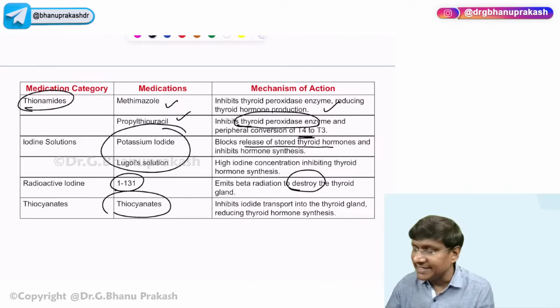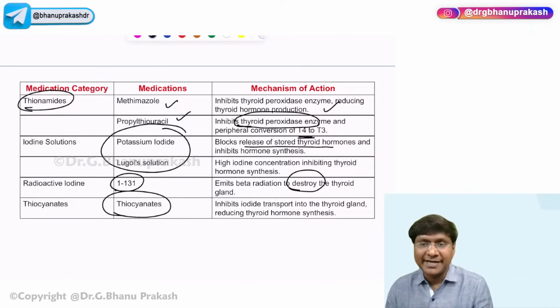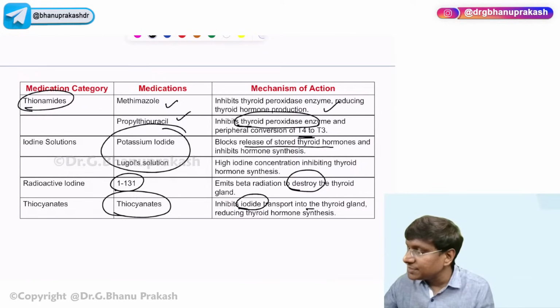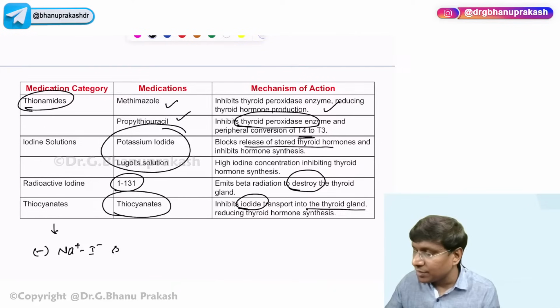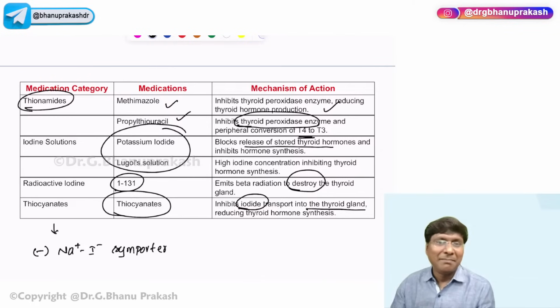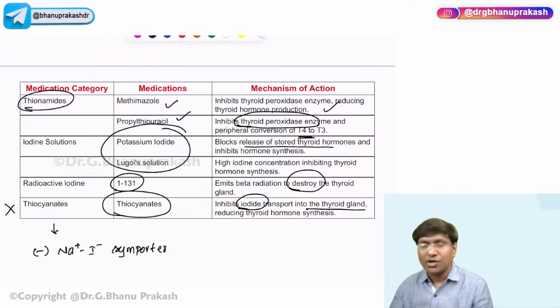Then we have cyanates, that is potassium cyanate or thiocyanate. What they will do is inhibit the iodide transport into the thyroid gland. So basically these drugs inhibit the sodium iodide symporter, which is present on the thyroid follicular cell. But these drugs are outdated. We are not using thiocyanates these days.